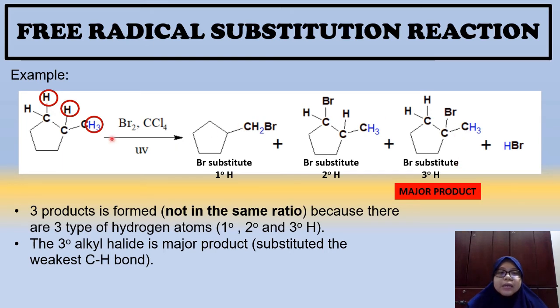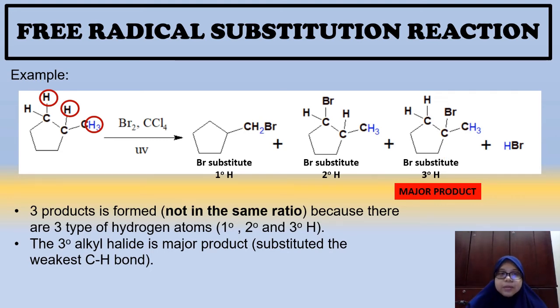Sebab kat sini CH bond pada tertiary hydrogen ni paling lemah. So senang untuk digantikan, senang untuk break. So bromine senang untuk menggantikan tertiary hydrogen sebab dia paling lemah lah. Okay, so that's why bromine substitute the tertiary hydrogen ni paling banyak.